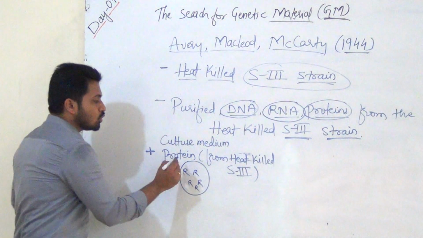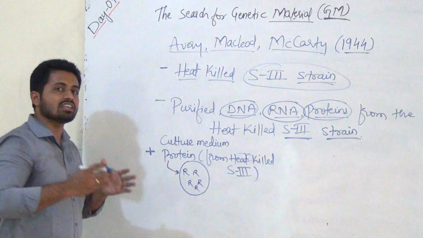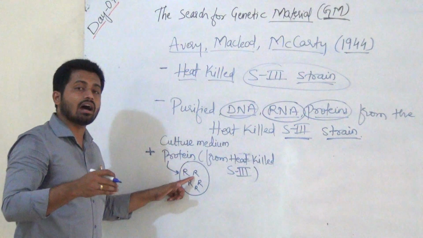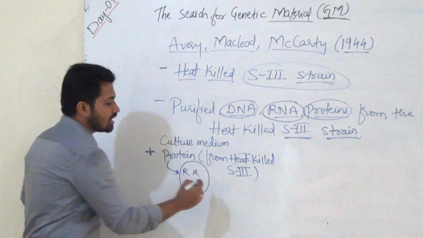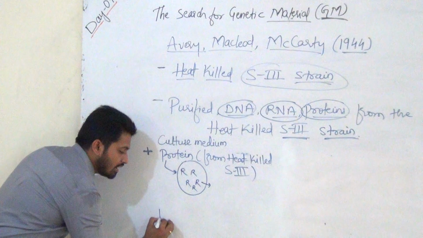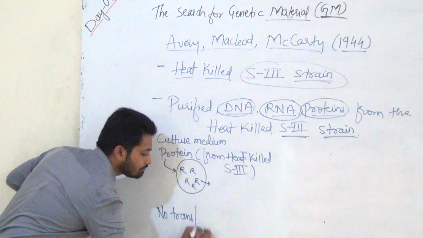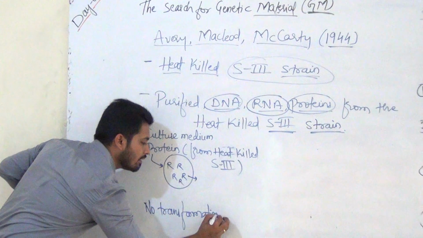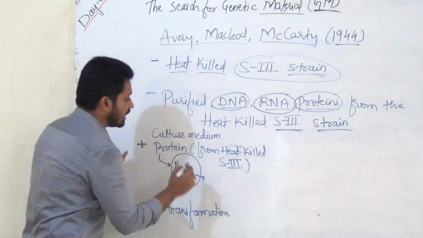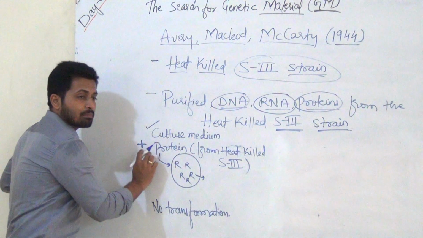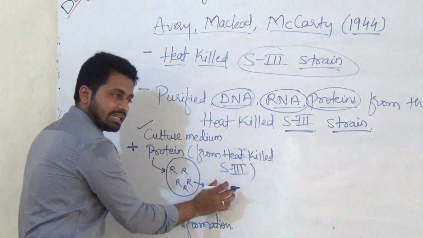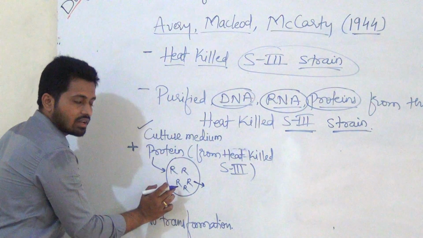Now, if protein is responsible, or if it is able to transfer its genetic material into these R bacteria, it would make them convert into S type. But in this experiment, there was no transformation. What do we have in this culture? Culture medium plus protein, and protein from heat killed bacteria.